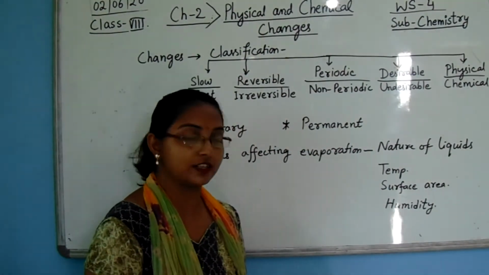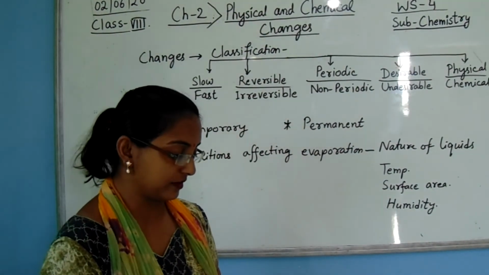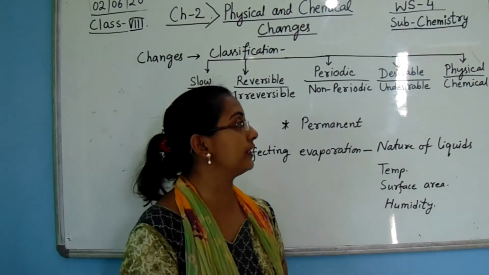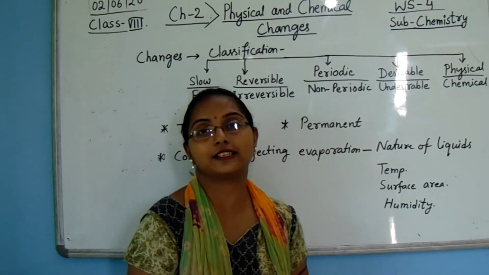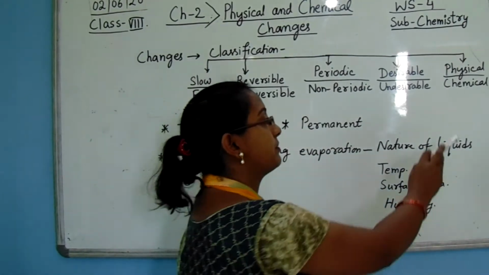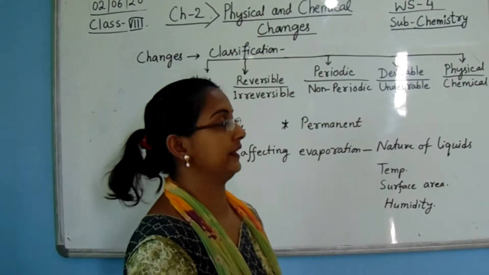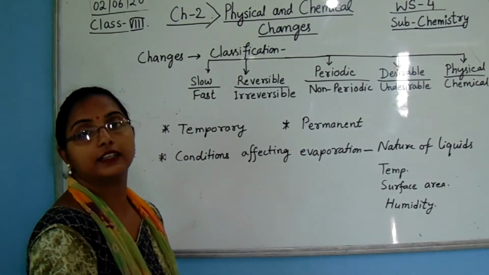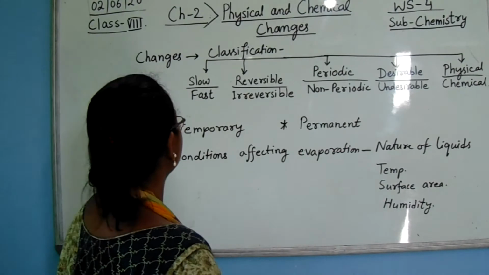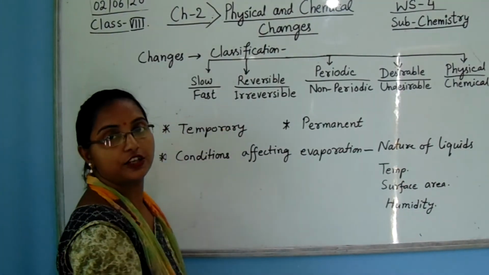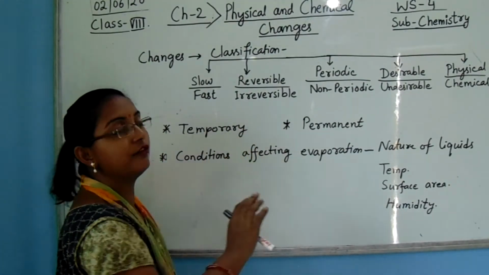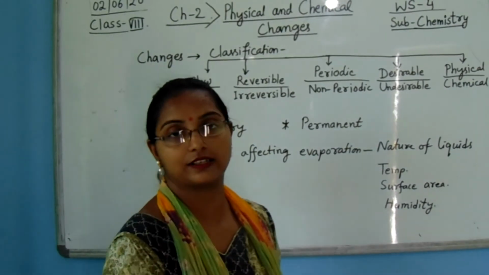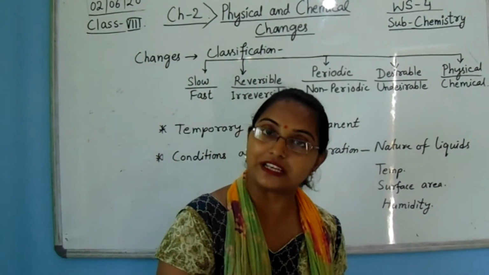Here the characteristics of physical changes and chemical changes are given. Physical change is temporary and chemical change is permanent. A temporary change is a physical change, where we can obtain the prior substance in its basic form.